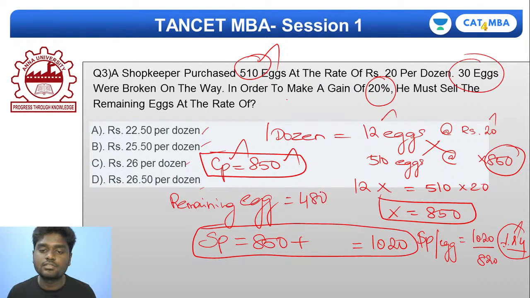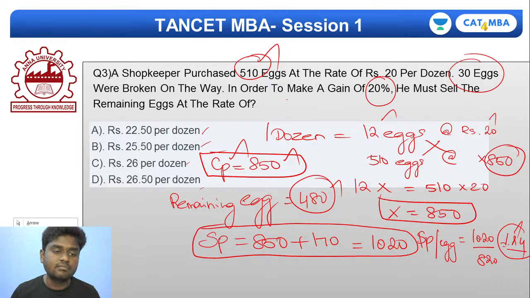480. Really sorry for that. The remaining eggs is 480. Sorry, I thought 850 to be the total eggs. It's really a manual error. So 480 eggs you have, and if you do 850 plus 20% of 850, you'll be getting 1020. So 1020 divided by 480. This is your remaining eggs.